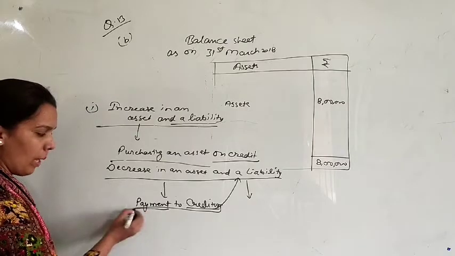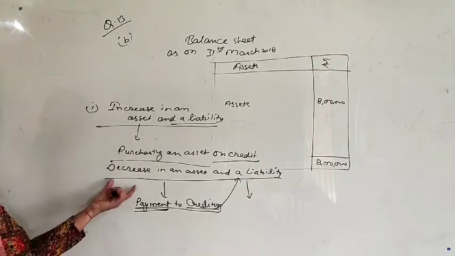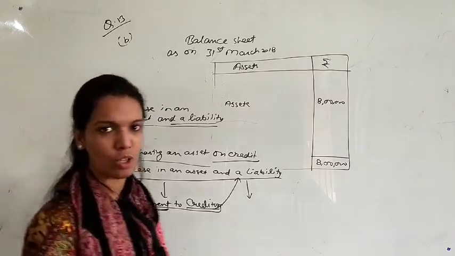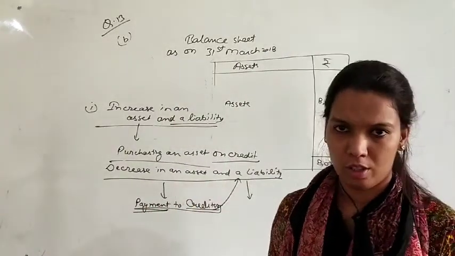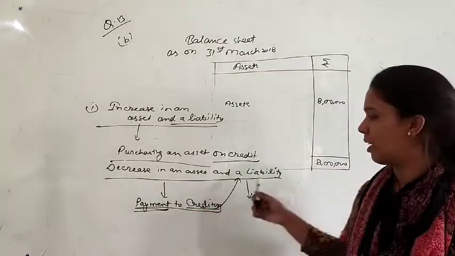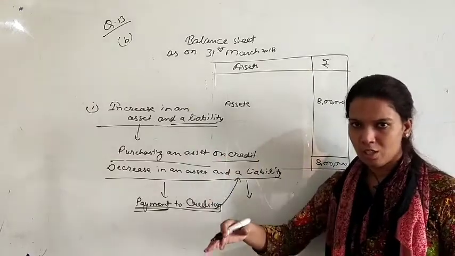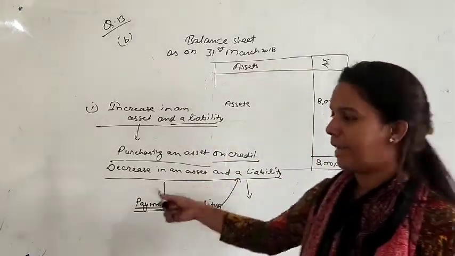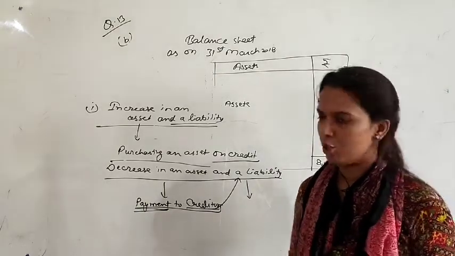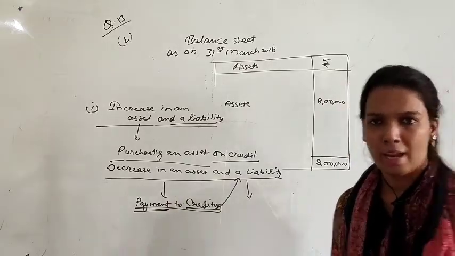And you are paying, it means your cash will also decrease, and cash is your asset. Are you getting my point? If you are paying to creditors, not only creditors, if you are paying a bank loan, which is also your liability, that will also decrease your liability and asset. Because the bank loan was your liability, so that is decreased, you have paid to them in the form of cash. So it will decrease your cash also, and cash is your asset. So the transaction may be here payment to creditors or payment of any bank loan.